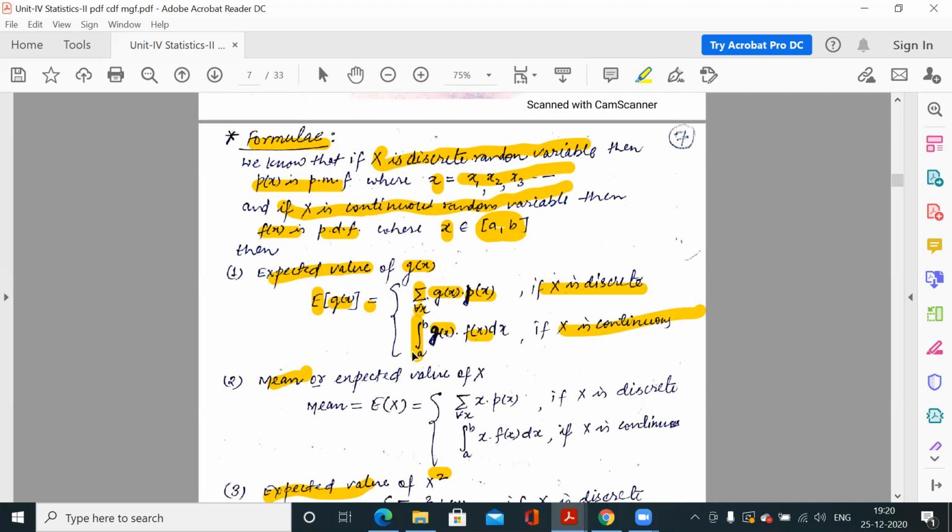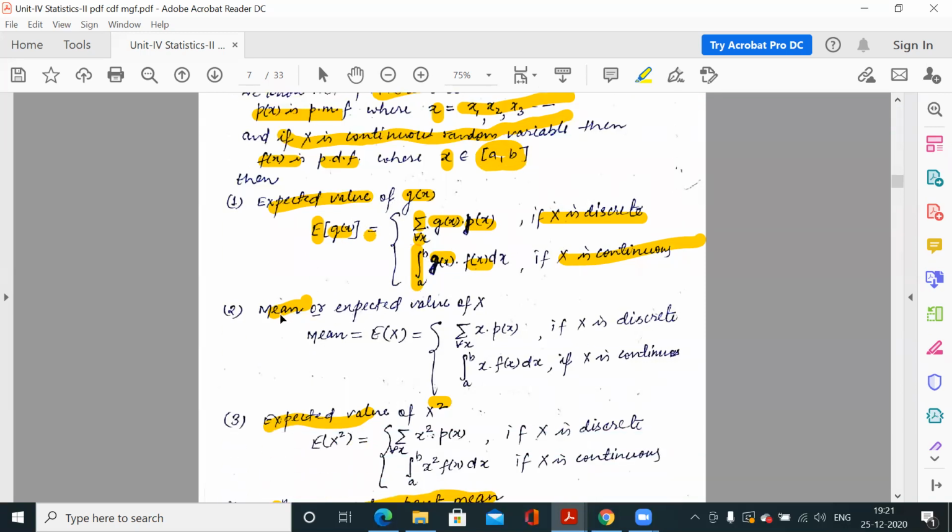In that interval, you multiply g(x) by f(x) and integrate. Clear? So this is the expected value of g(x). For discrete, it is g(x) into p(x) for each possible x, added up, and similarly for continuous, g(x) into f(x), integrated within the given interval a to b.